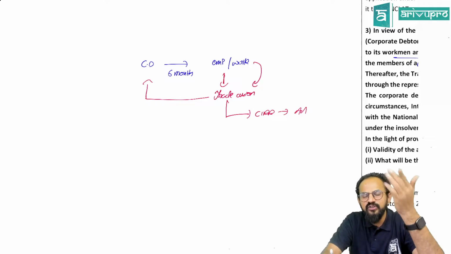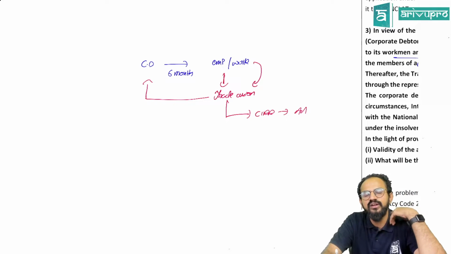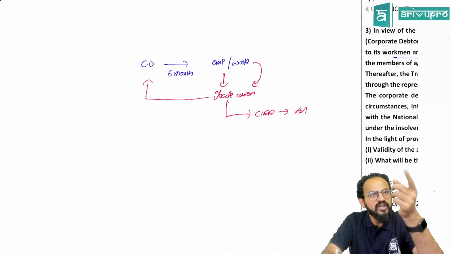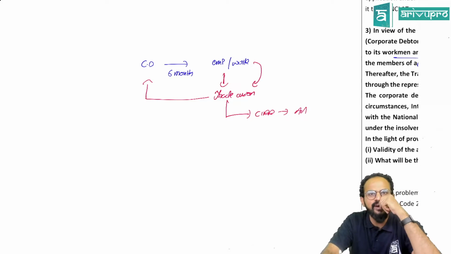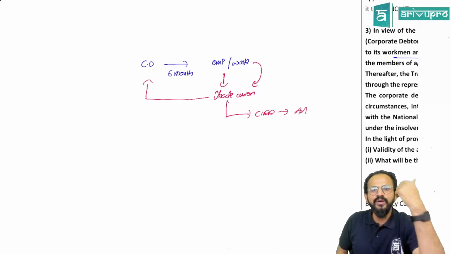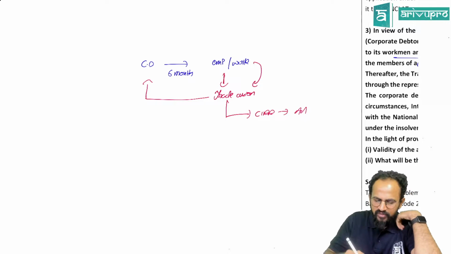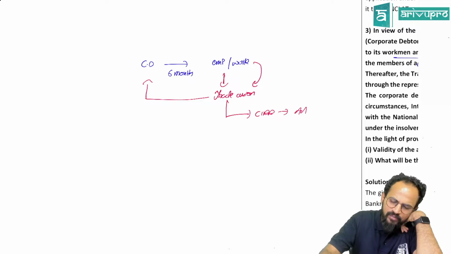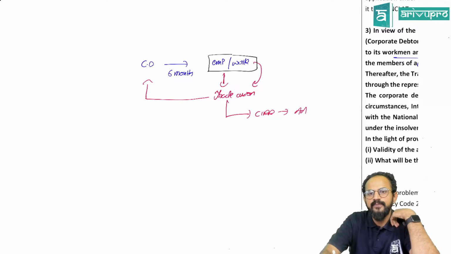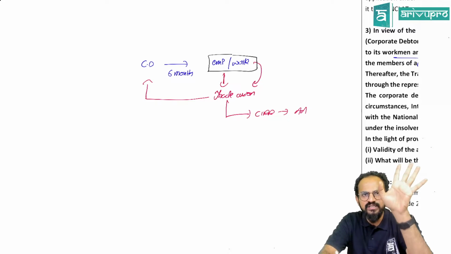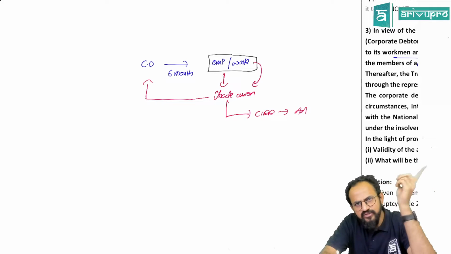Now, the corporate debtor is filing an appeal saying, how can a trade union come into the picture? The employees and workmen should come and file directly. So people, that was the case. Now people, what has happened? Listen carefully. Whenever there are more members, now imagine the corporate debtor has not paid the money.